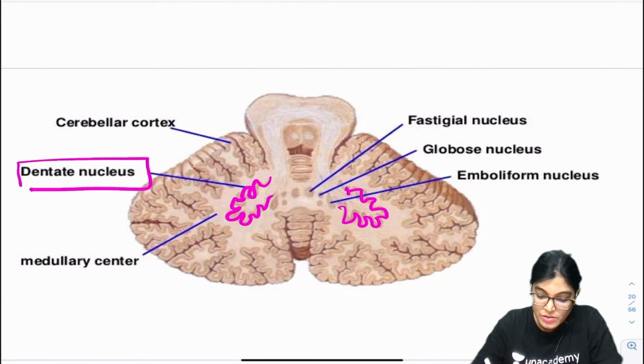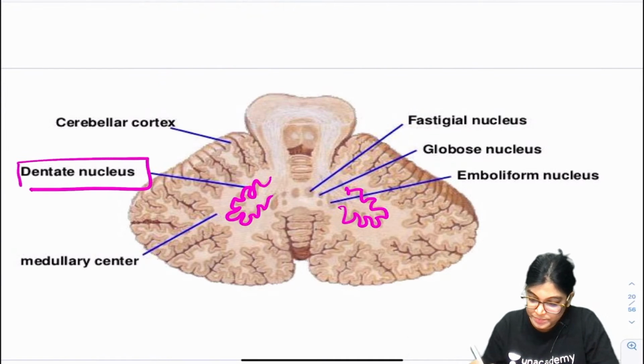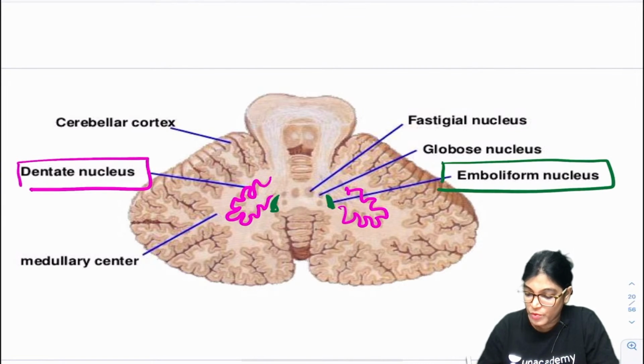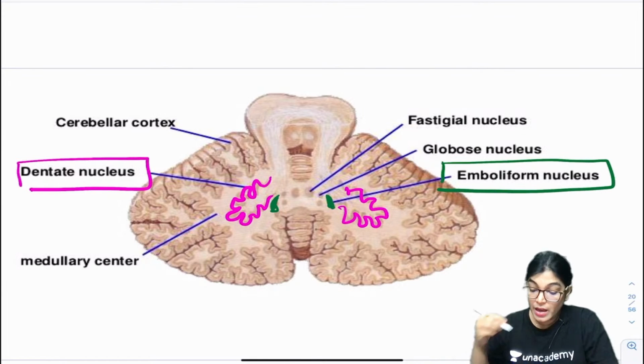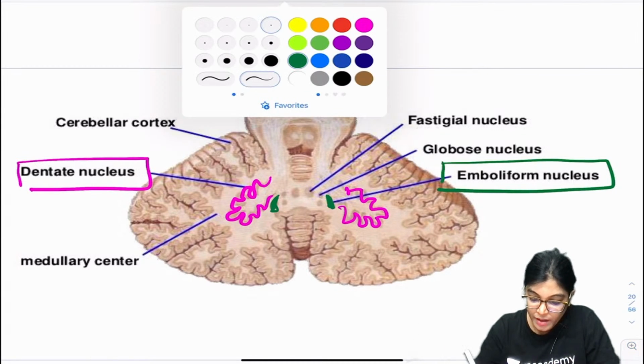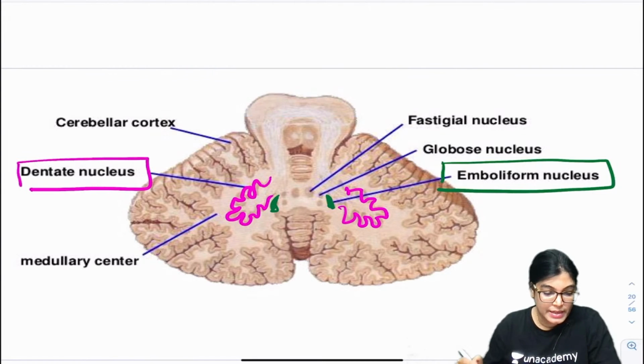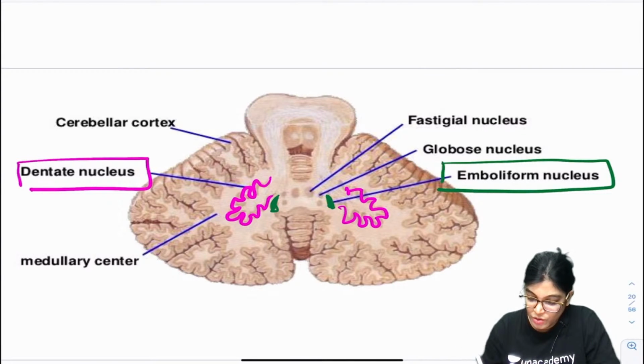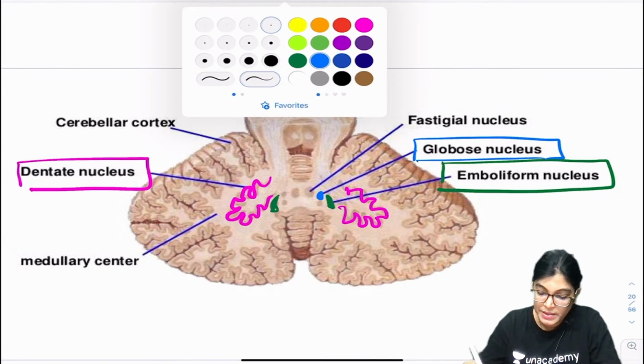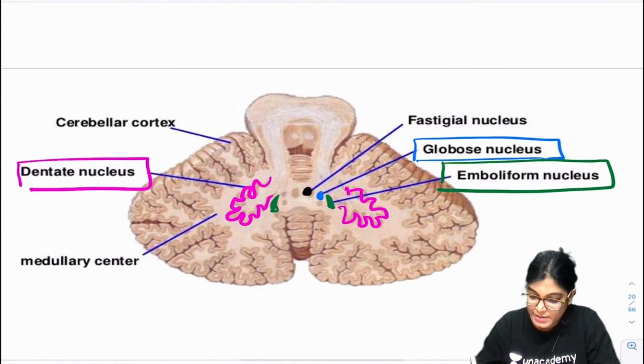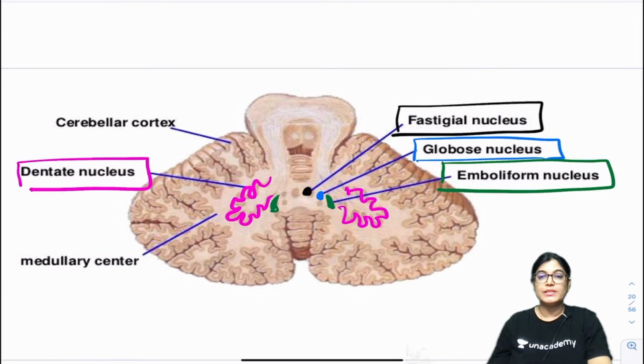The next nucleus, I will use another color for it, is the emboliform. I have just highlighted it in green color. This is the emboliform nucleus. Got it? Moving to the next. The next is the globose. This is the globose. What about the medial most, my dear friends? The medial most nucleus, let me use black color, is the fastigial nucleus.